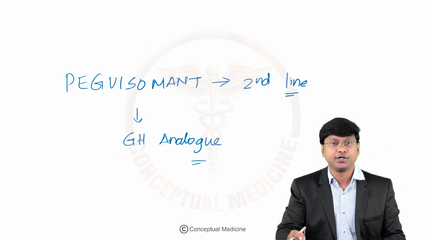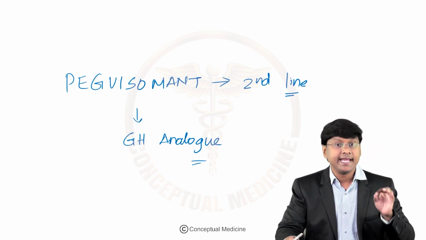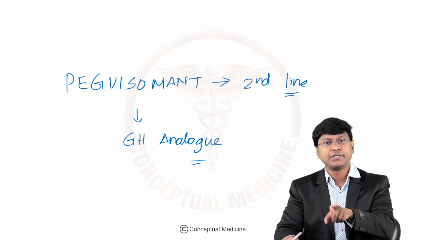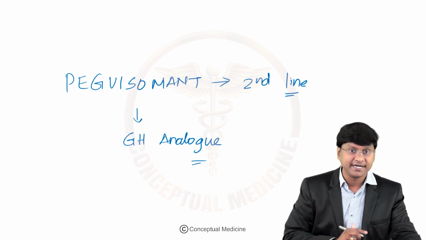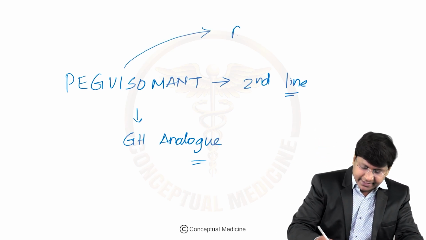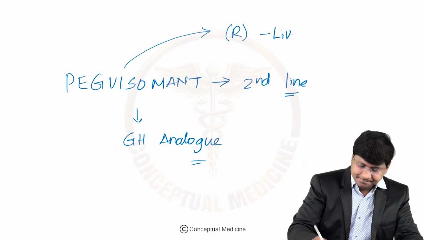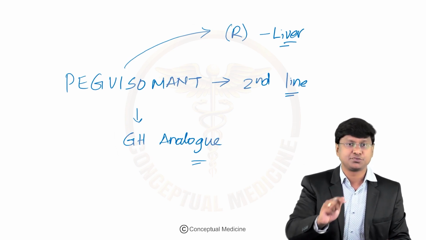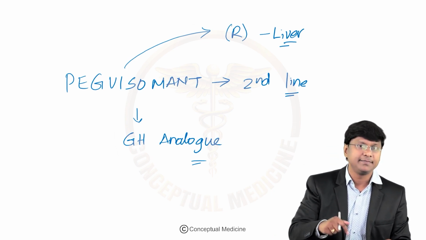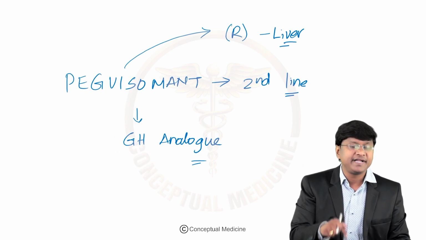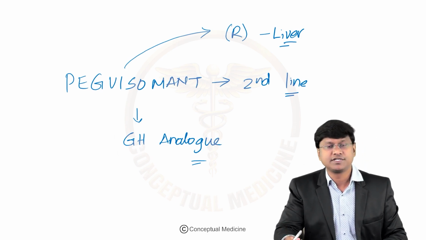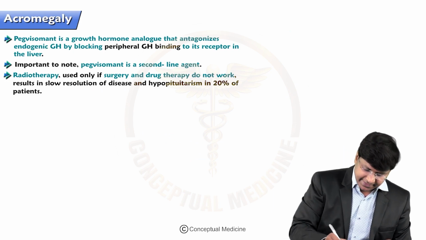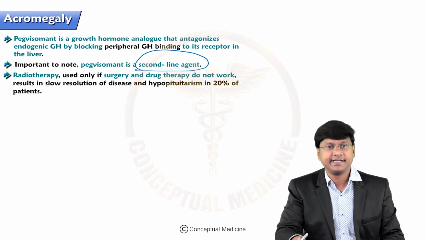It is a growth hormone analog that will antagonize endogenous growth hormone by blocking peripheral growth hormone binding to its receptor in the liver. What does pegvisomant do? Pegvisomant will bind to the receptors present in the liver, and thereby growth hormone cannot bind to its own receptors in the liver. So pegvisomant acts as a competitive antagonist for your growth hormone receptors present within the liver. But remember a very important point: pegvisomant is always second line.